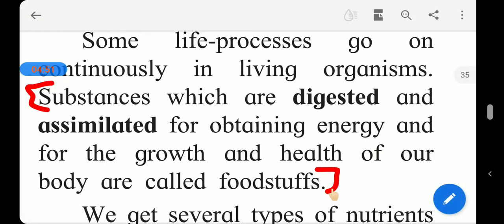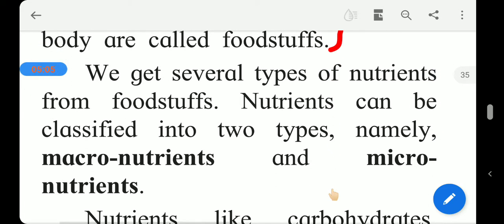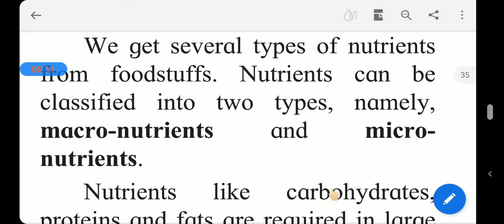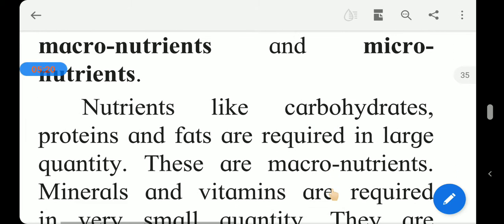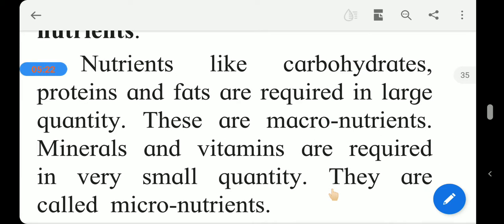Okay. Now there are several types of nutrients from the foodstuffs. And these nutrients can be classified into two main types, which are macronutrients and micronutrients. Macro and micro. These are the two types of nutrients. Now how they are classified, because of their contents.